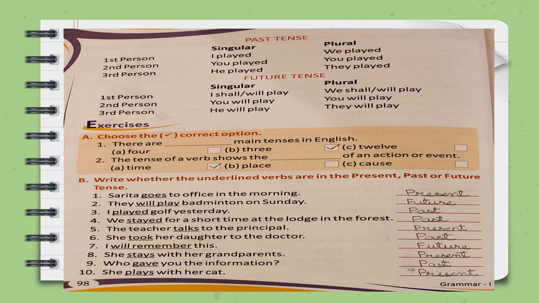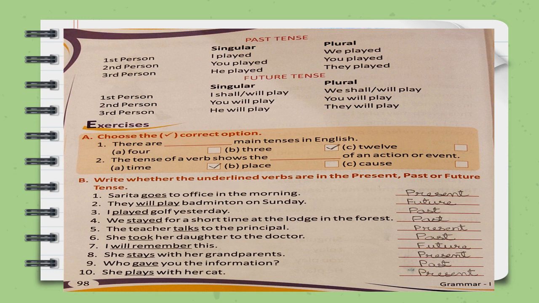Third is I played golf yesterday. The verb is ending in ed. Played. So it is past tense. Next is we stayed for a short time at the lodge in the forest. The verb is ending in ed. So this is past tense. The teacher talks to the principal. Talks. This verb is ending in s. So this is present tense.